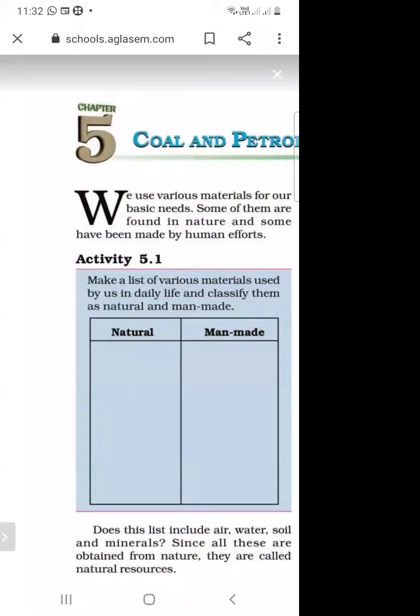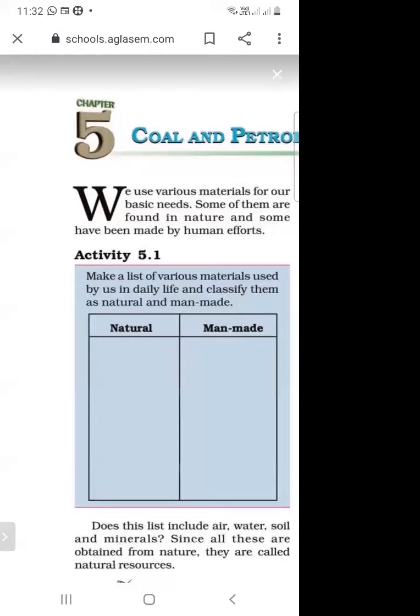So this is activity 5.1. Make a list of various materials used by us in our daily life and classify them as natural and man-made. So there are two types of material. First is natural and second is man-made. The materials which are available naturally in the environment are called natural materials, and the materials which are made by human beings are called man-made materials.